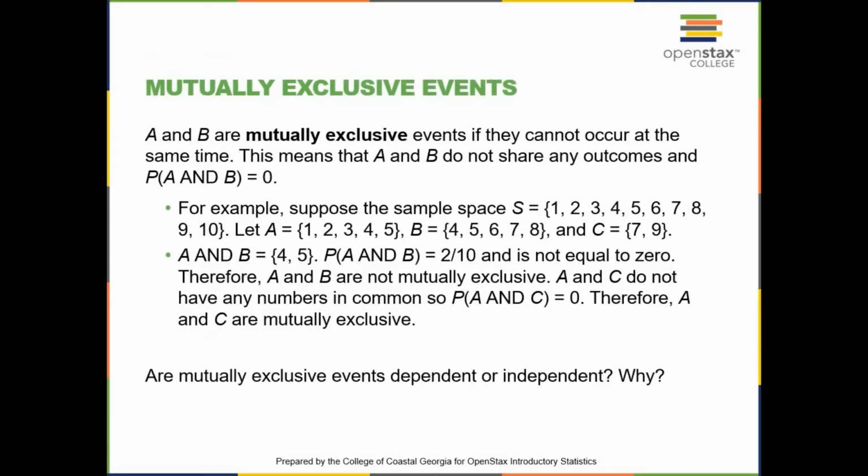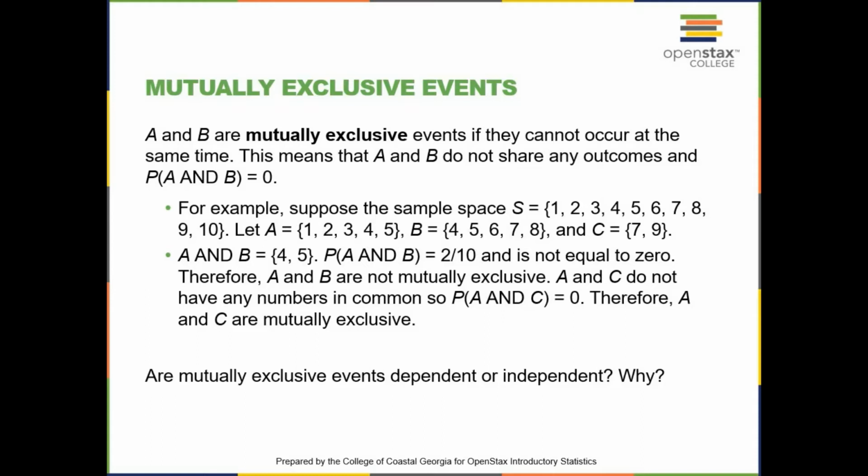Mutually exclusive events. A and B are mutually exclusive events if they cannot occur at the same time. This means that A and B do not share any outcomes and the probability of A and B is equal to 0. For example, suppose that the sample space is 1 through 10, and A is the event of 1 through 5, B is the event of 4, 5, 6, 7, 8, and C is the event of 7 and 9.